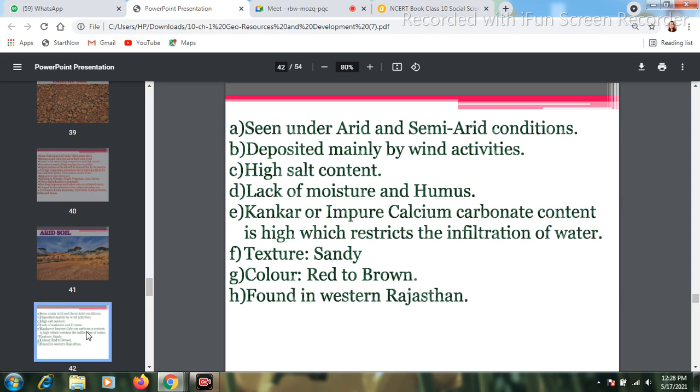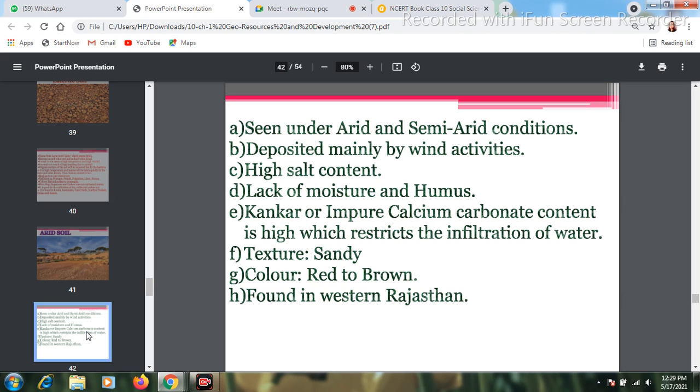The first thing, it is the arid or semi-arid region. Second, this kind of soil is sandy in nature, salt is present in the soil, moisture is very less, and humus is less present because of the temperature. It is deposited basically by wind activities. The color of the soil is red to brown, and it is made with impure calcium carbonates, locally known as conchar, which restricts the infiltration of water in the soil.